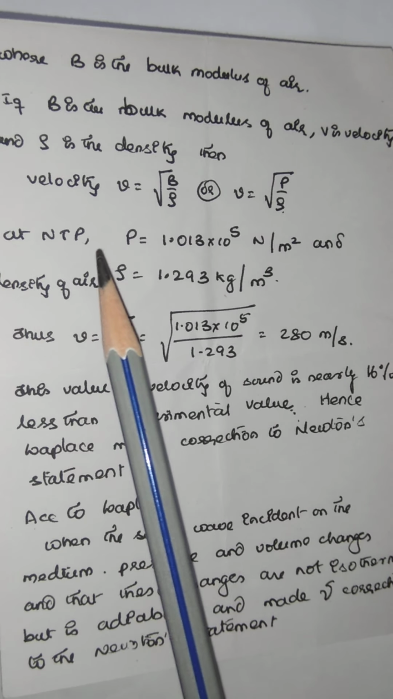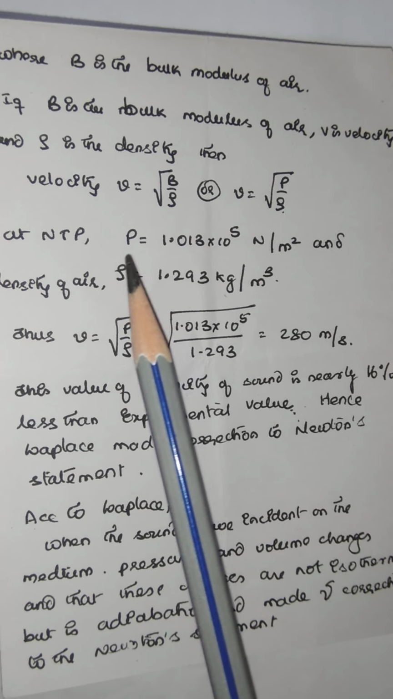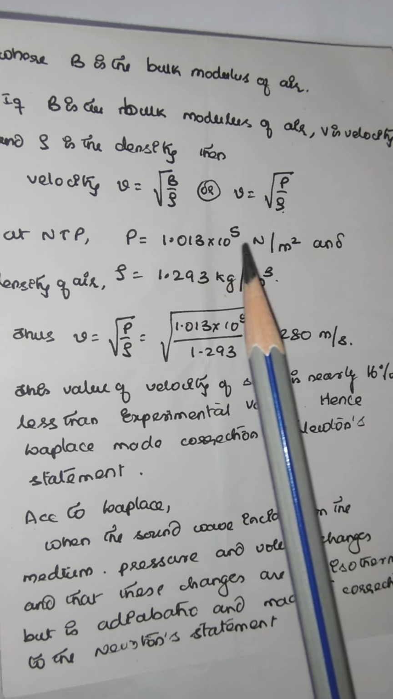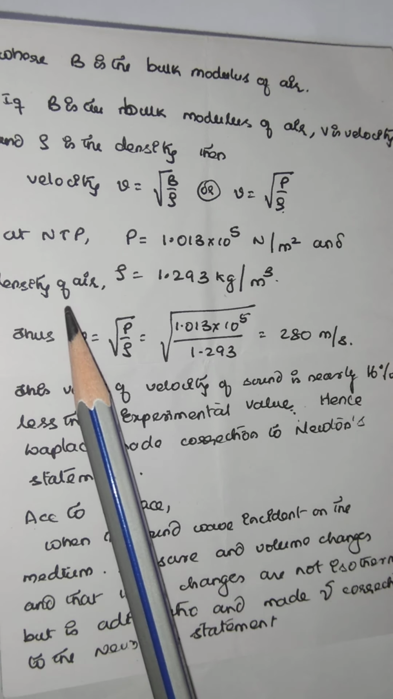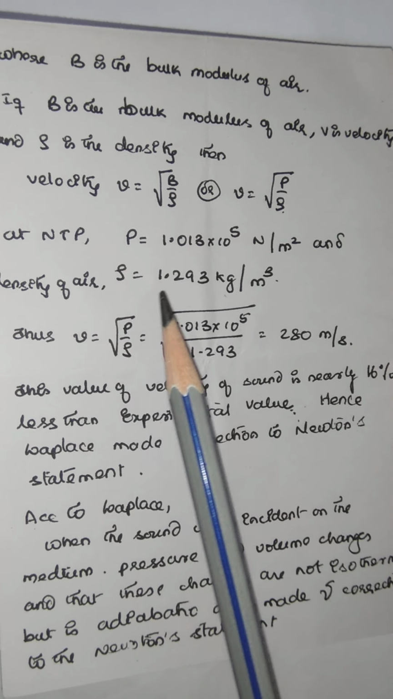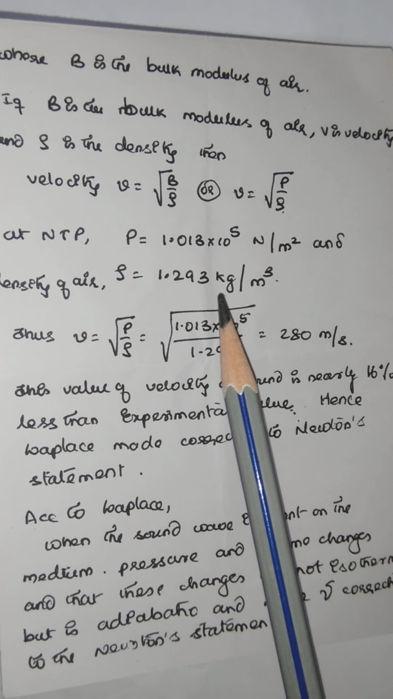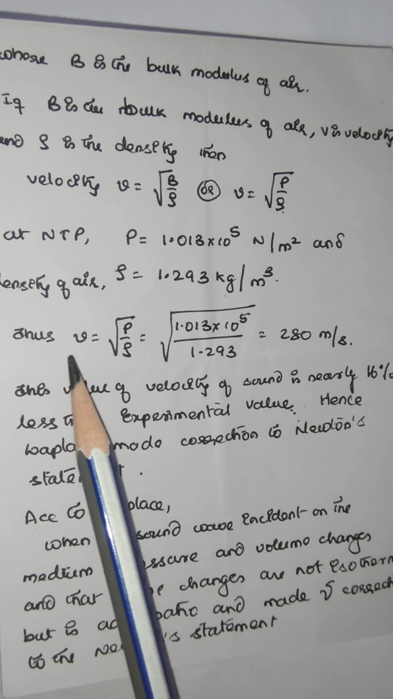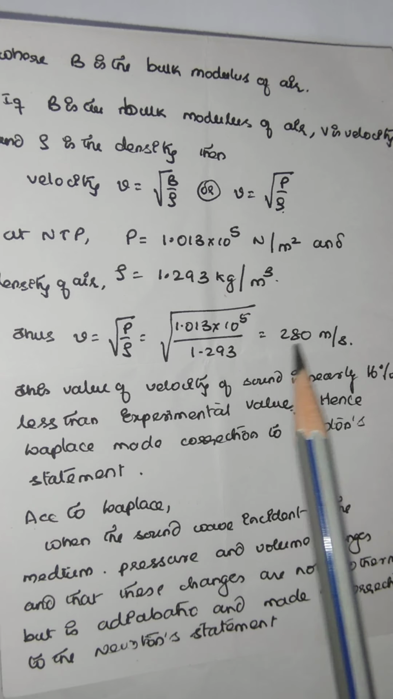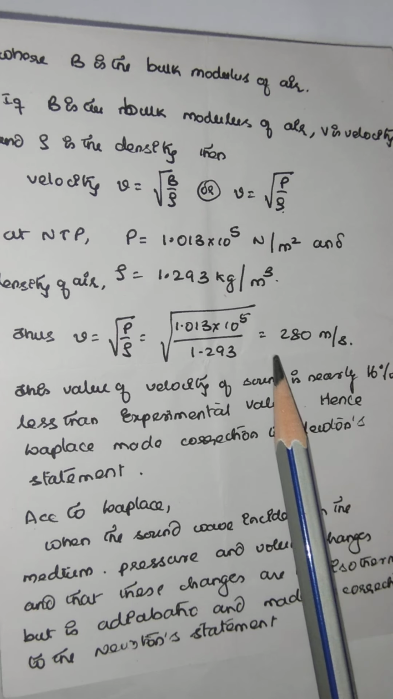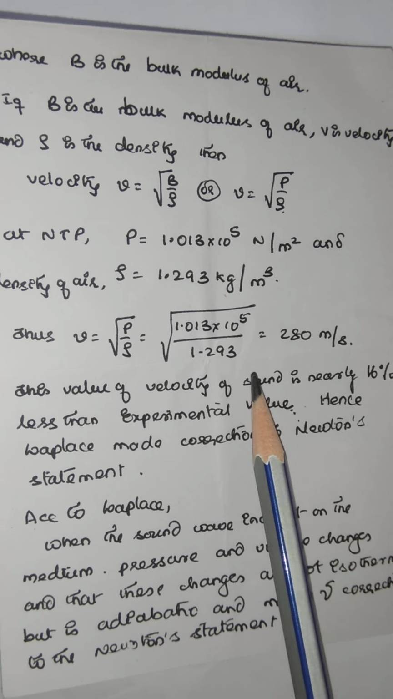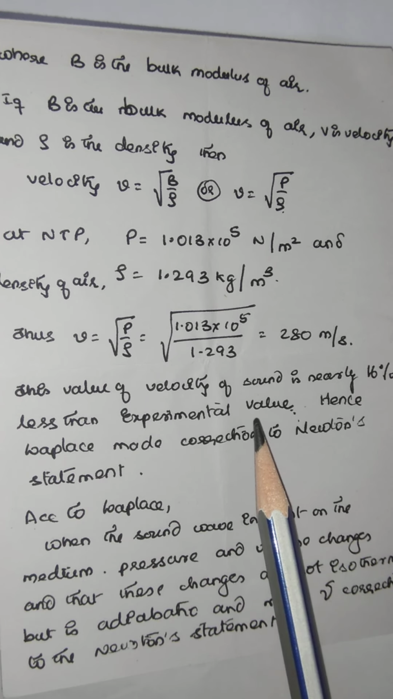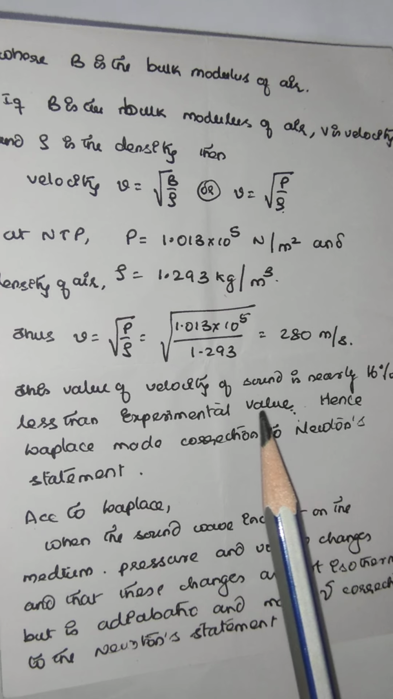At normal temperature and pressure, the atmospheric pressure P is 1.013 into 10 raised to 5 newton per meter square, and the density of air rho is 1.293 kg per meter cube. On substitution of these two values in the expression of velocity, we get 280 meter per second. This value is nearly 16% less than the experimental value and is not in agreement with it.